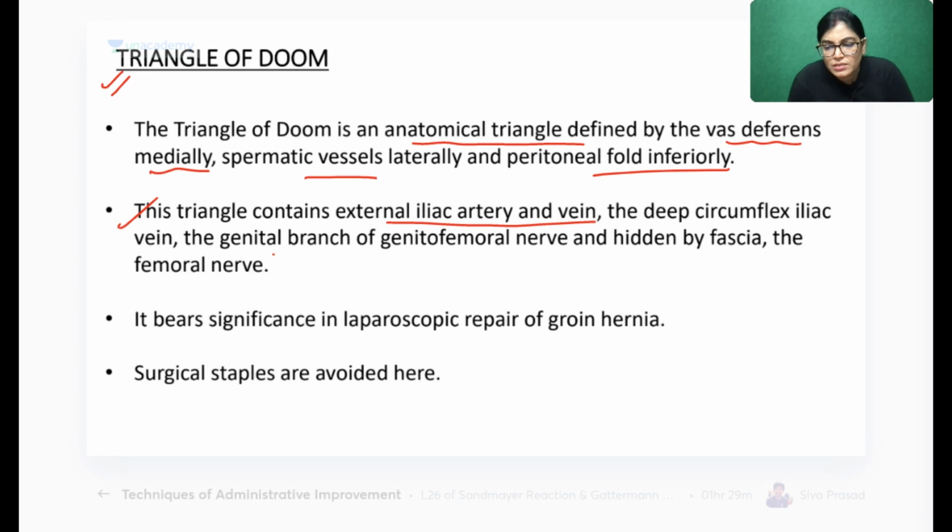Tariq, TOD, top. Okay, we will show you the diagram. Don't worry, Tariq. I will show you the diagram also.